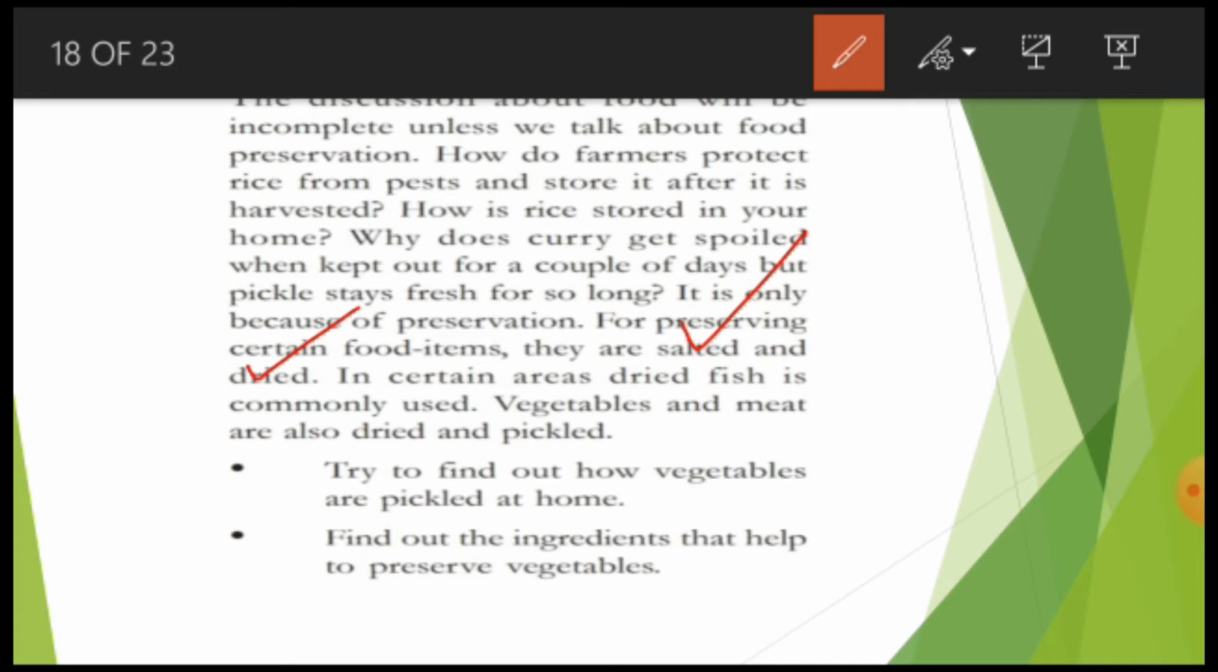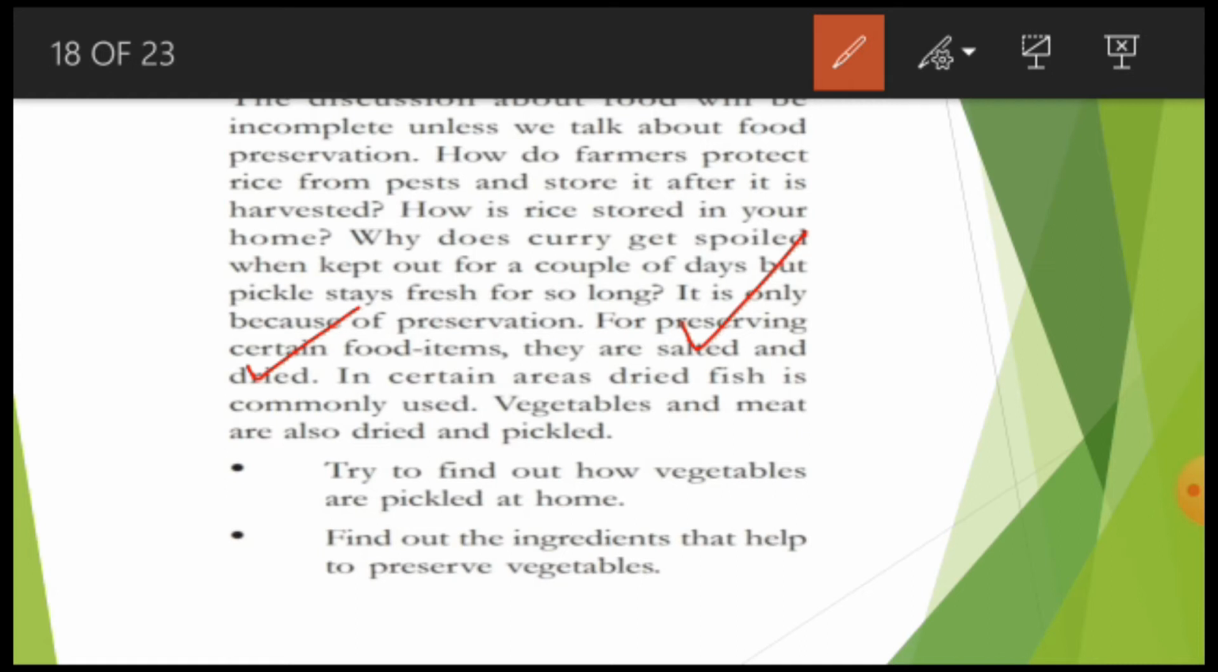In certain areas, dried fish is commonly used. You know, in our areas also, during some small functions we use dried small fishes in our festivals. Am I right? Some are eating and some are not eating, depending upon their food habits. But so many people use dry fish as a food material. Now vegetables and meat are also dried and pickled. Is it or not?